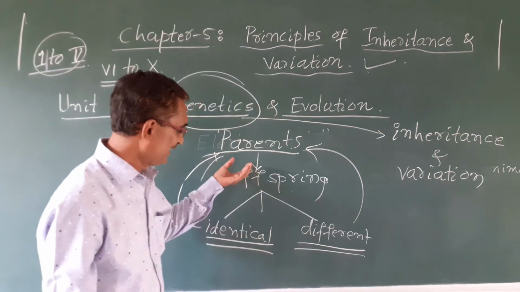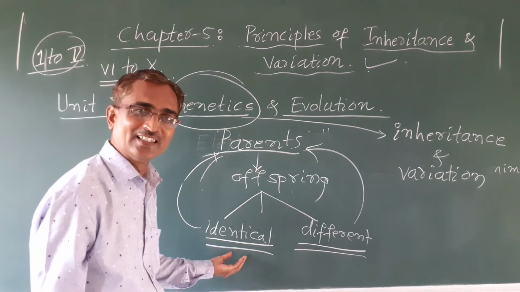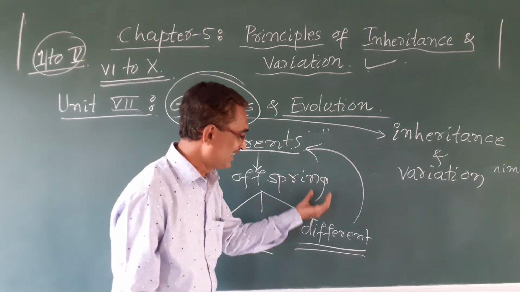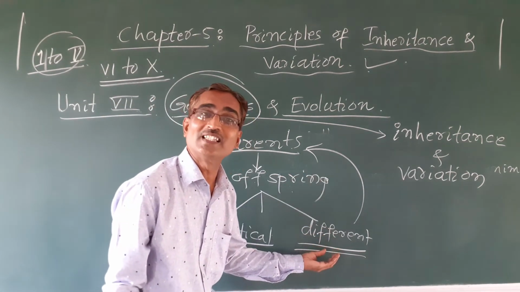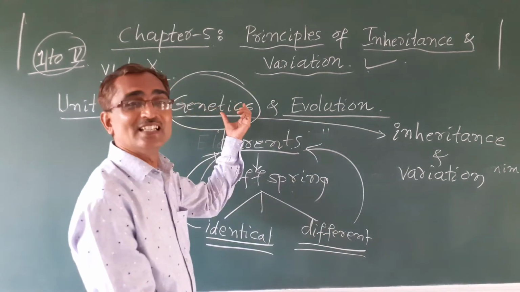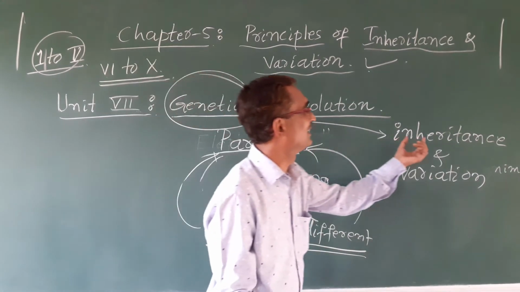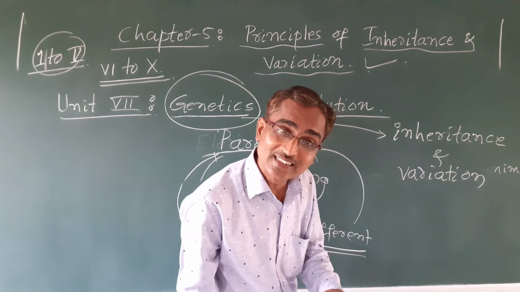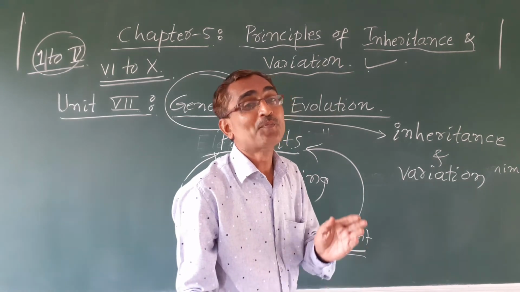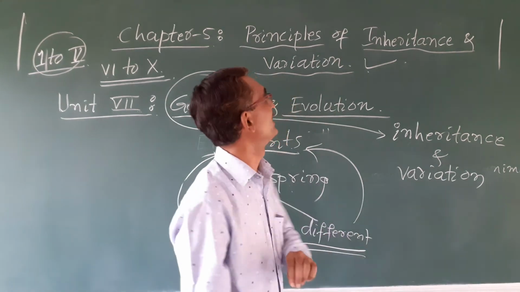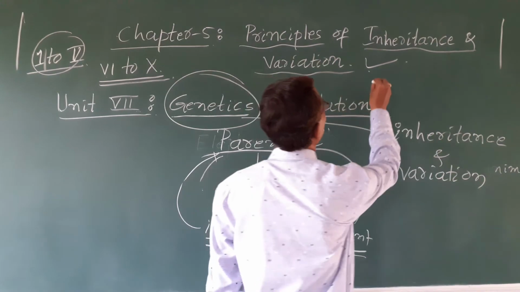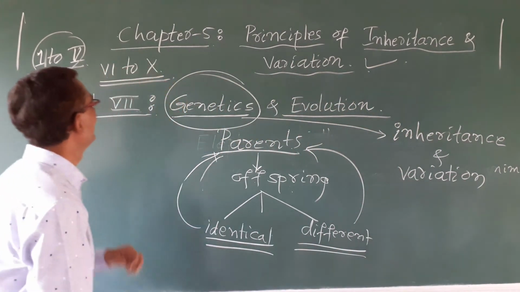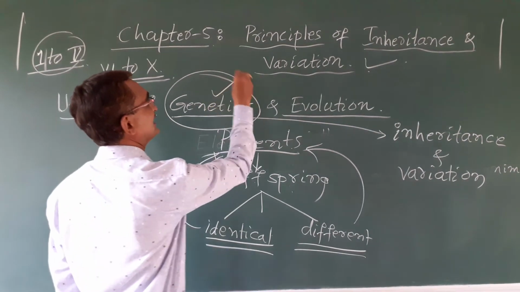You see here, characters are inherited in the form of similarity, and there is variation in the form of difference. So genetics is a branch of biology which deals with the inheritance and variations of characters from parents to offspring.